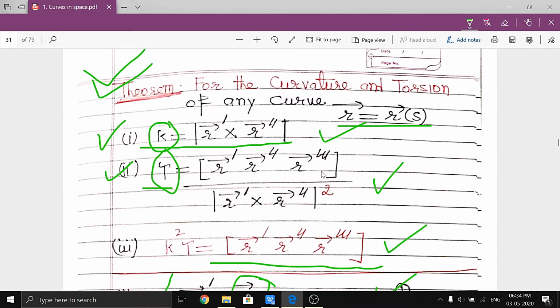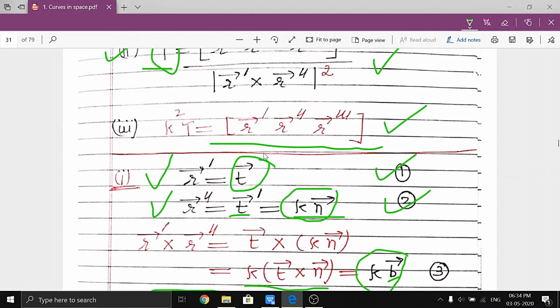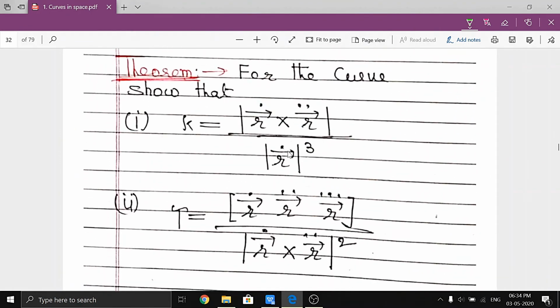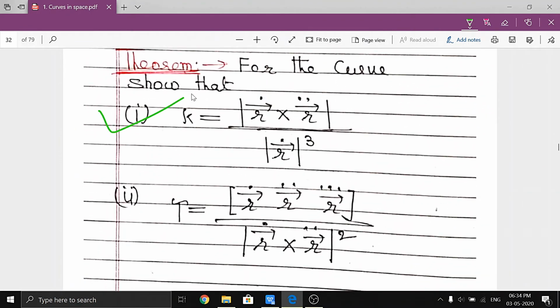These terms in the equation are in terms of r dot, r double dot and r triple dot, in terms of parameters. So we already proved the result; just convert those terms into r dot, r double dot. Clear? How can we prove that result? Now convert this into r dot, r double dot. Here we get r dot cubed, and the torsion in this case is the same, but only the dash is replaced by dot. In this case it is divided by the absolute value of r dot, and it's a cube, right?